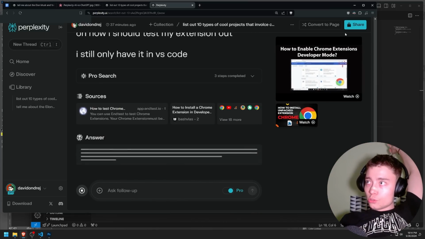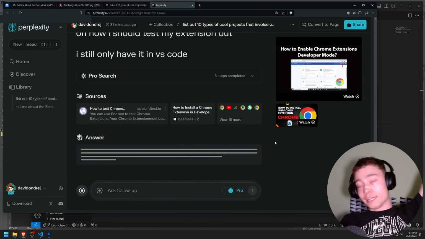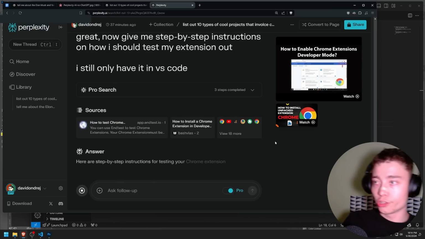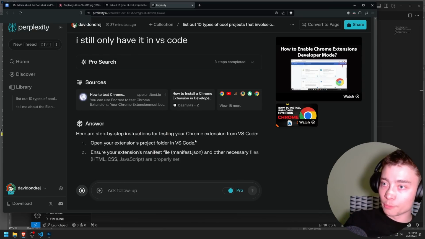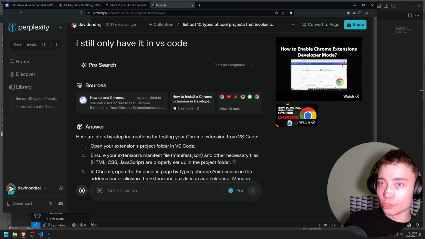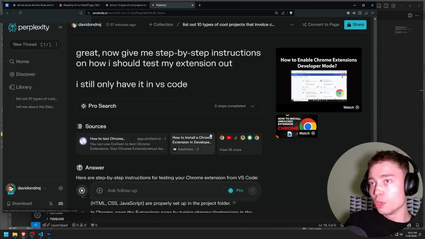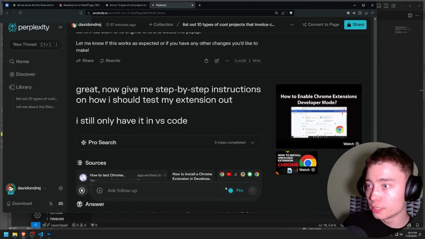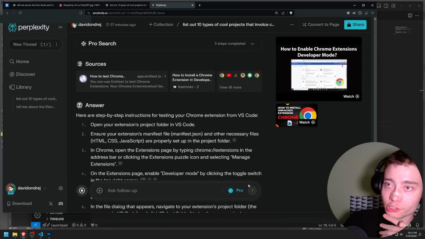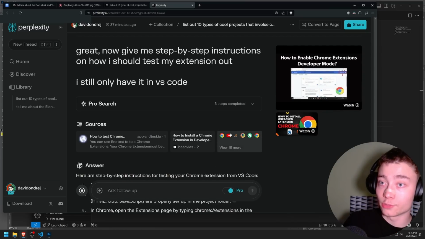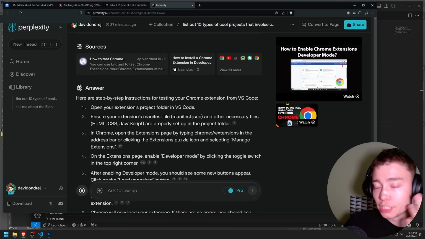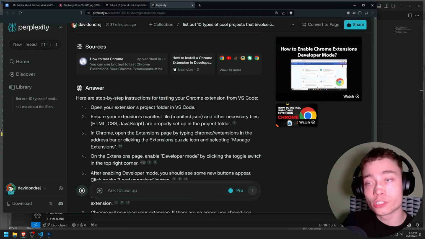So we might need to do developer mode, and again, if you haven't built extensions, you will not know that, but I'm betting it will tell us that. So here are step-by-step instructions for testing your Chrome extension from VS Code. By the way, one thing I should have done with this prompt is turn off the Pro search. That way it will be faster, because I don't need to go through 20 websites for this. You know, this is a good thing. You learn over time when you can trust the LLM and when you need external web search.